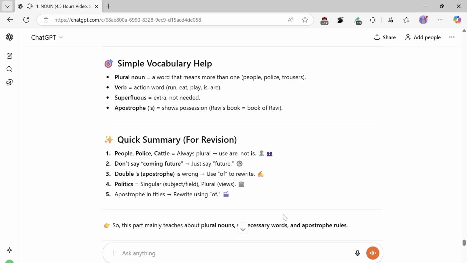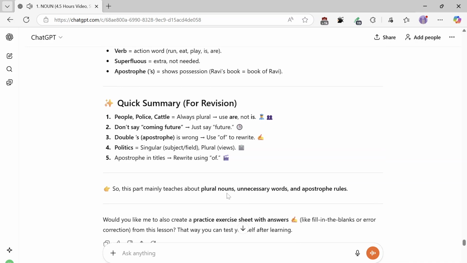Quick summary for revision. 1. People, police, cattle are always plural, use are, not is. 2. Don't say coming future, just say future. 3. Double apostrophe is wrong, use of to rewrite. 4. Politics equals singular for a subject field, plural for views. 5. Apostrophes in titles: rewrite using of. So this part mainly teaches about plural nouns, unnecessary words, and apostrophe rules.